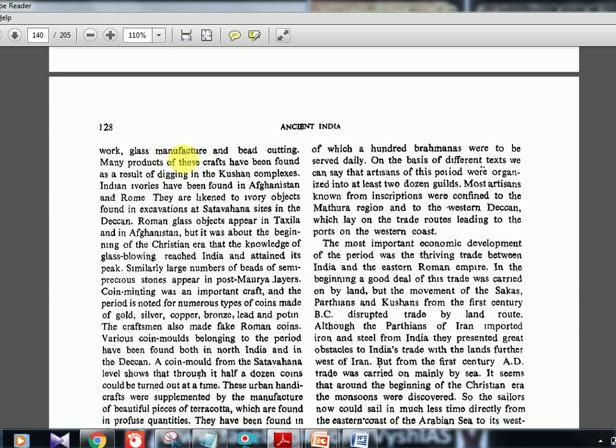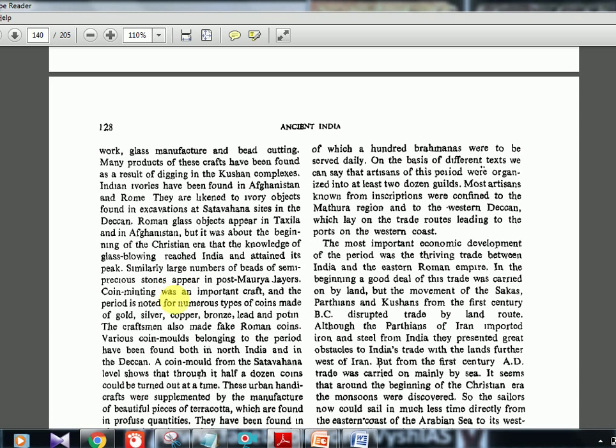Many products of these crafts have been found as a result of digging in the Kushana complexes. Indian ivories have been found in Afghanistan and Rome. They were linked to ivory objects found in excavations at Satavahana sites in the Deccan. Roman glass objects appear in Taxila and in Afghanistan. But it was about the beginning of the Christian era that the knowledge of glass blowing reached India. So the glass blowing technique reached in the AD period, and attained its peak. Similarly, a large number of beads of semi-precious stones appear in the post-Mauryan layers.